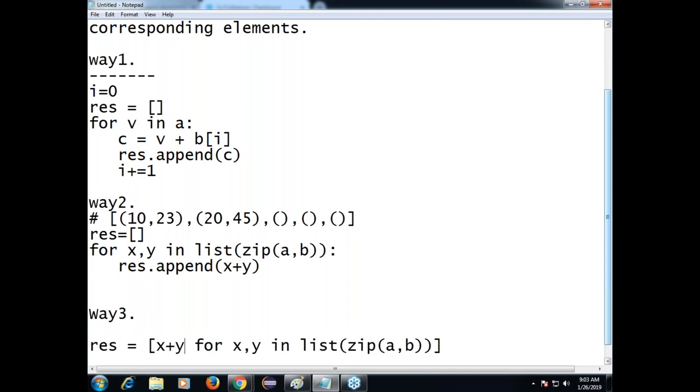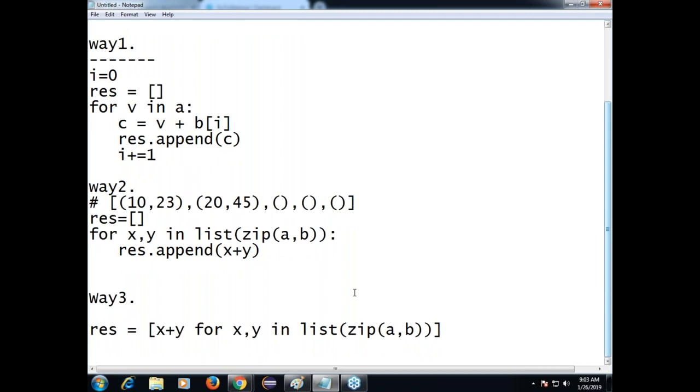So which way is very simple? The first way is taking like 6 lines of statements. Second way, 3 lines of statements. The third way, only 1 line. That way, very simplified. Got it? So in this way, corresponding element arithmetic operations or any other operations you can perform. Right? Take these 3 ways.